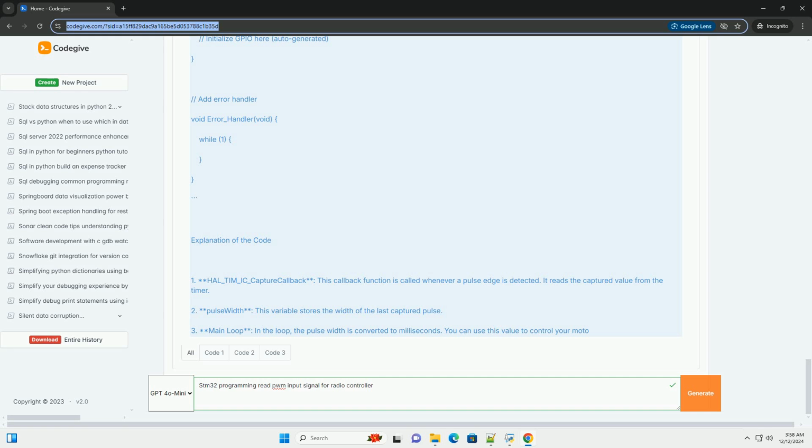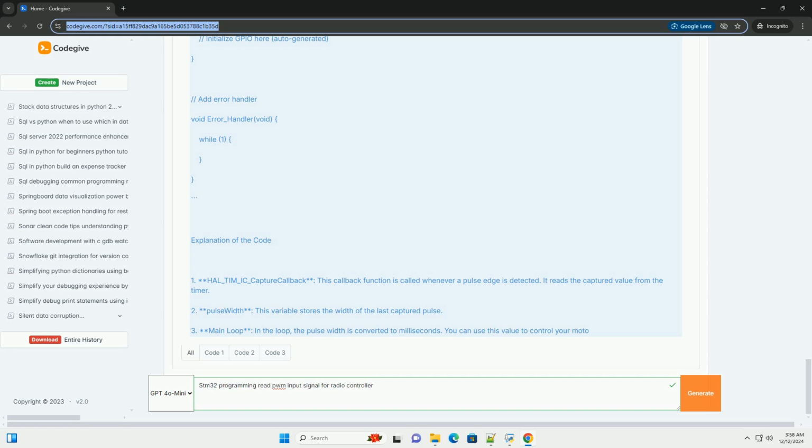void SystemClock_Config(void), configure the system clock here, auto-generated. static void MX_GPIO_Init(void), initialize GPIO here, auto-generated. Add error handler, void Error_Handler(void), while (1).